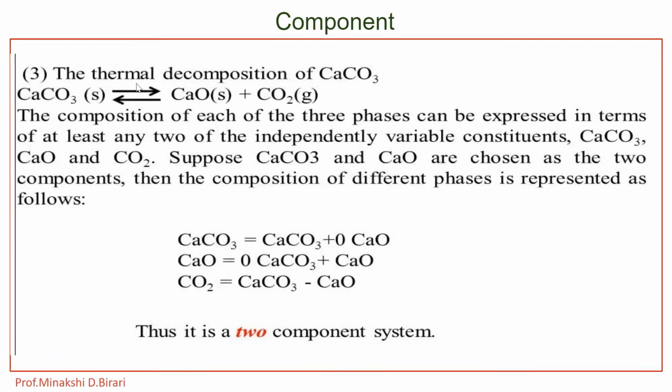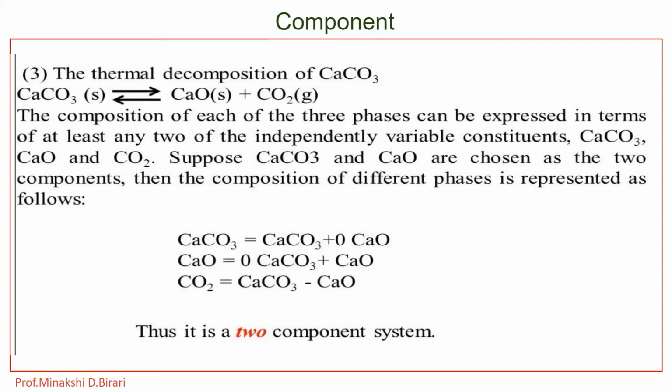Then the thermal decomposition of calcium carbonate. Here the equilibrium reaction occurring in that system: calcium carbonate gives calcium oxide plus CO2, carbon dioxide. The system consists of three phases in a state of equilibrium. Any two of the three chemical substances can be chosen to express the composition of each and every phase present in the system.